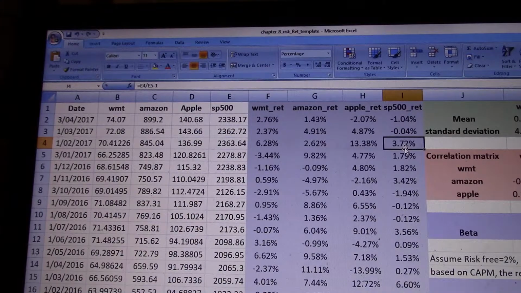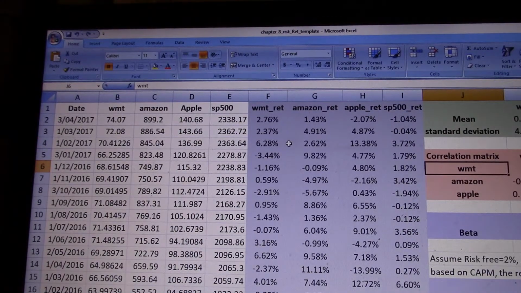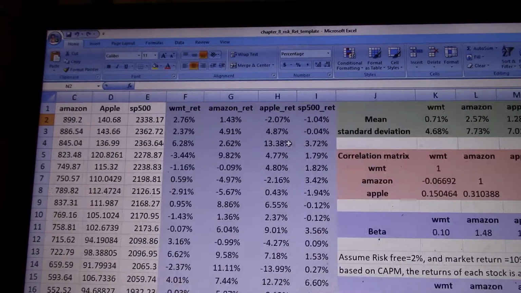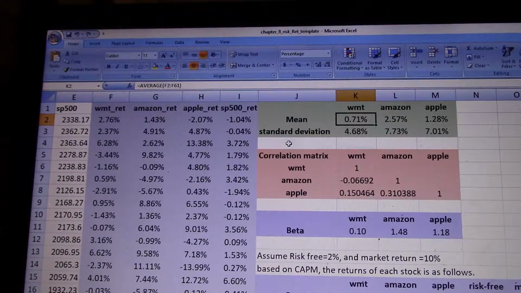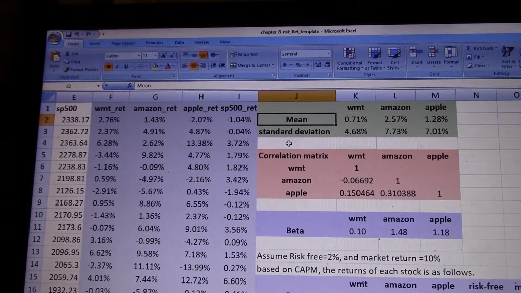Okay, so I need the returns, then I can compare. We know Amazon is a lot more expensive than Walmart, so you cannot compare by how much money the stock is worth. We should compare on the basis of stock returns. Okay, so I got the stock returns. What else we can do is some analysis now. We can do the mean, we can get the average. That's the average in the past 5 years for Walmart, Amazon, and Apple, from April 2017 to 5 years ago, April 2012.